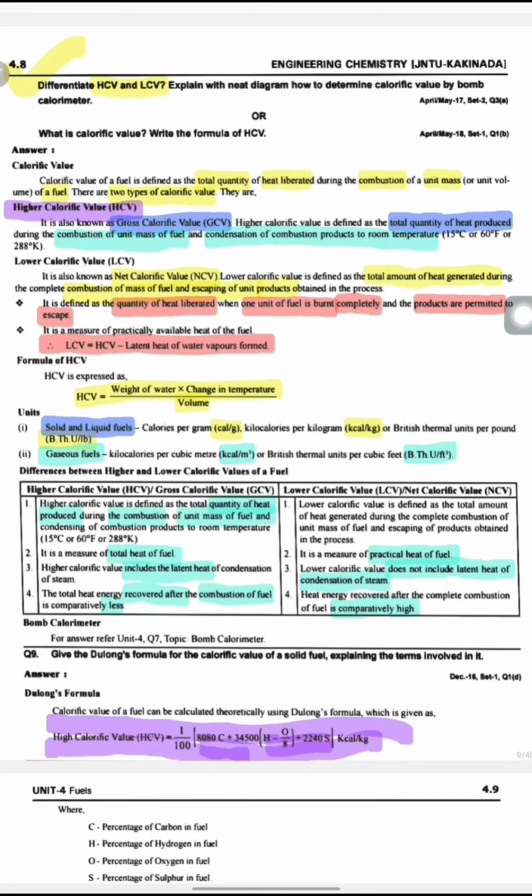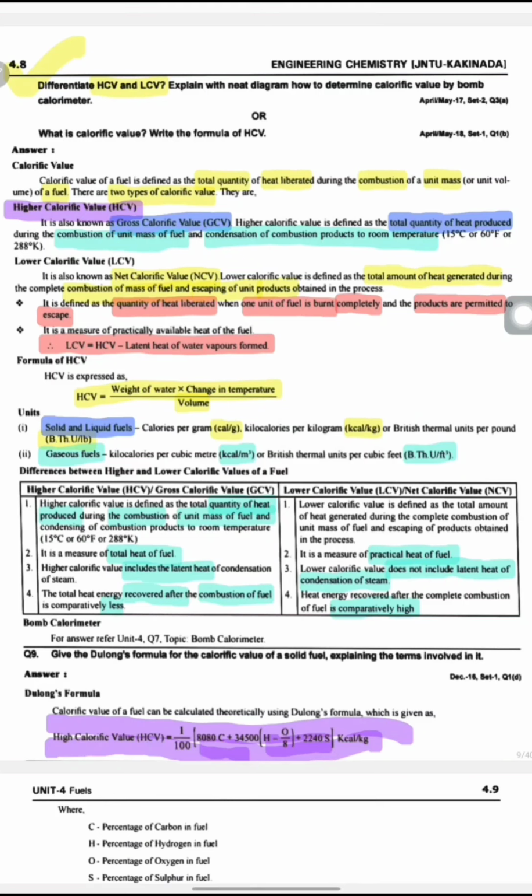Secondly, lower calorific value, LCV. It is also called net calorific value, NCV. Lower calorific value is defined as the total amount of heat generated during the complete combustion of a unit mass of fuel and also escaping of the products obtained in the process. By combining these two heat energies, we get a net calorific value.